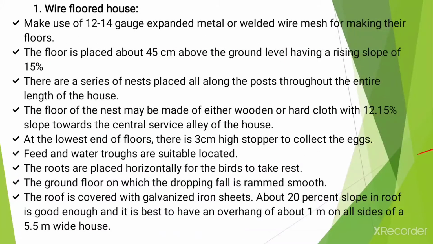Now let's see the details about different types of poultry houses based on the material of construction. The first type is the wire floored house. It means the floor is made from galvanized wire. Now let's see the first point. It makes use of 12 to 14 gauge expanded metal or welded wire mesh for making the floors, especially for this type of house. And gauge is the unit of thickness.